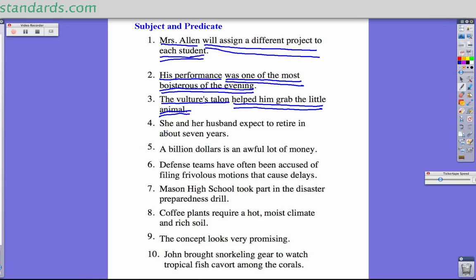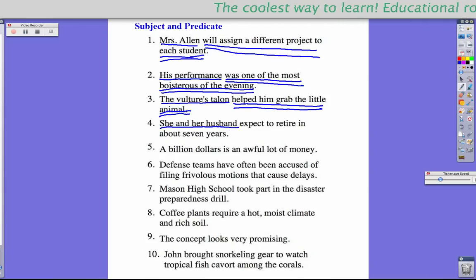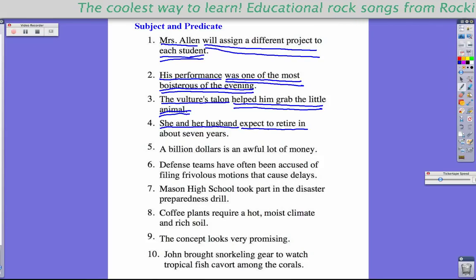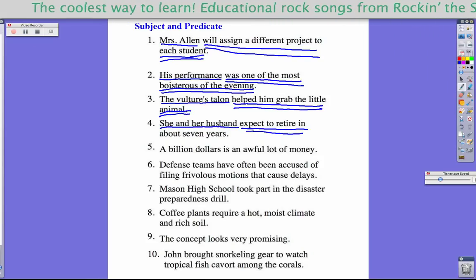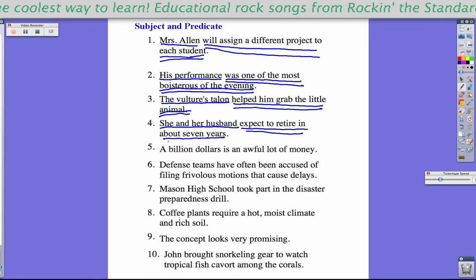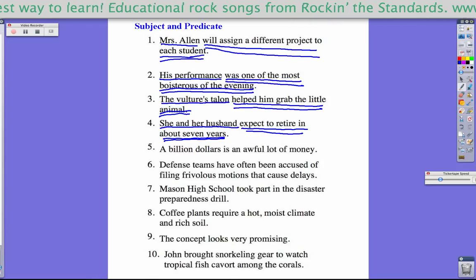All right, number four, she and her husband expect to retire in about 7 years. Who is this sentence about? It's about this lady and this lady's husband. That's the subject of the sentence. You can't have more than one subject in the sentence because the entire sentence is about both of these people. What are they doing in the sentence? They're expecting to retire in about 7 years. So the rest of the sentence here is the complete predicate.